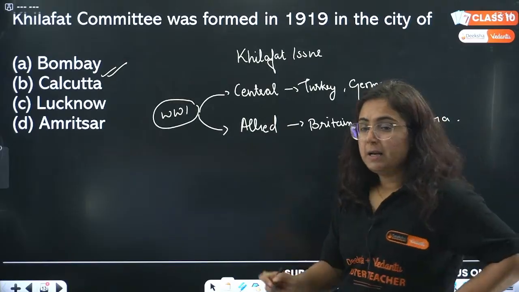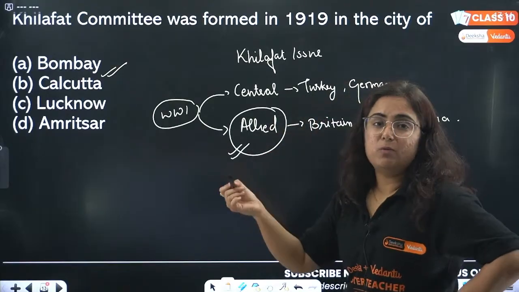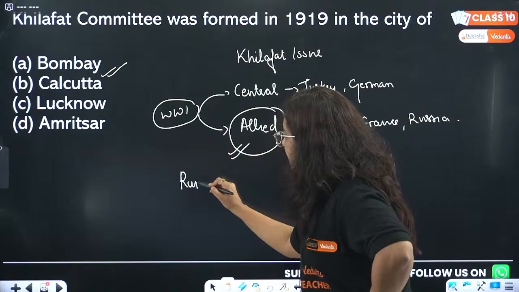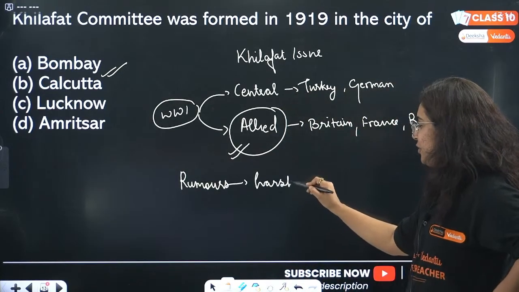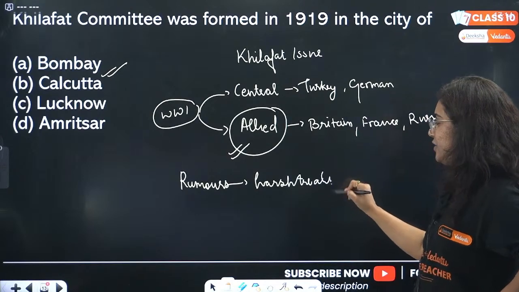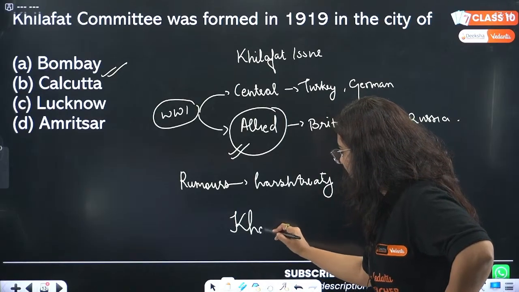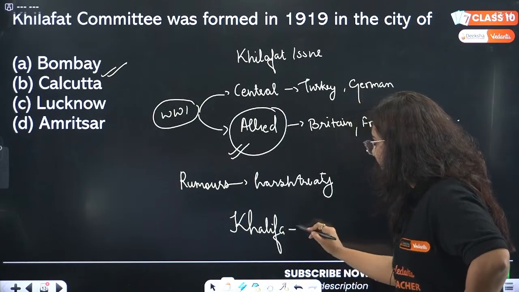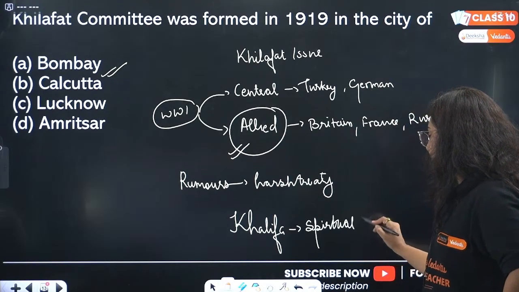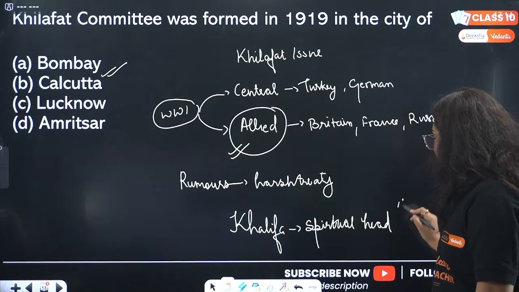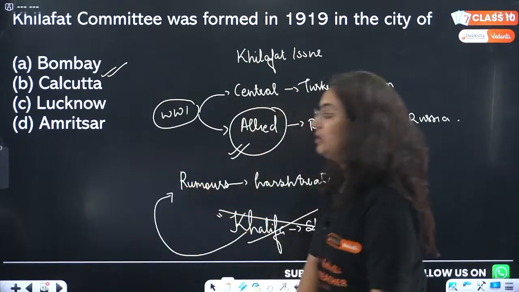Now who won the war? Beta, the Allied Powers won the war. As the Allied Powers won the war, there were rumors that they were going to apply a harsh treaty. However, it was not just a rumor. They were actually going to apply a harsh treaty, right? And it was said that Khalifa, now who is Khalifa, bhai? Khalifa is the spiritual head of the Muslim community. The powers of this Khalifa would be taken away because of this treaty.